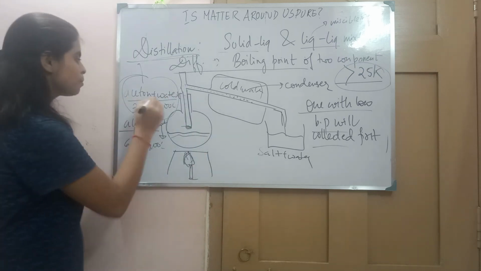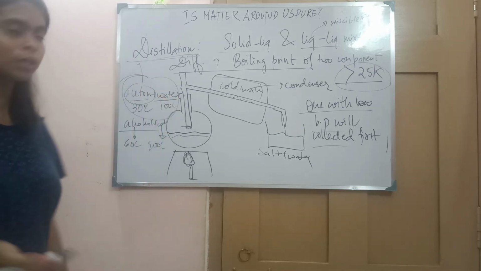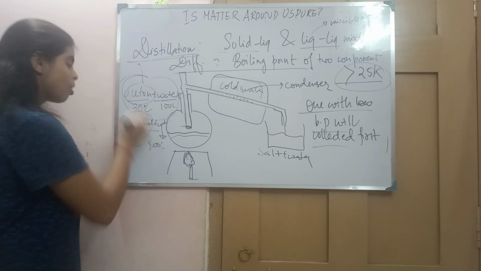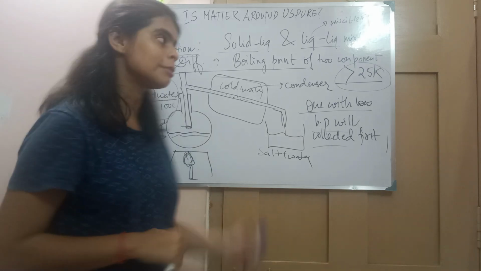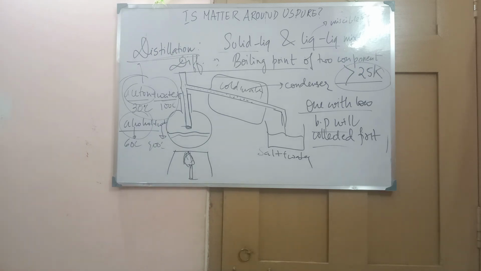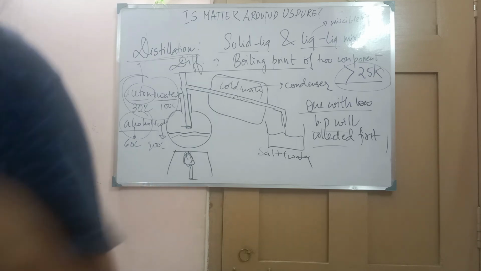So in acetone plus water, the acetone will be collected first, water will be collected later on. In alcohol plus water, alcohol will be collected first and then water. So this is distillation. So it's done. We will discuss the rest of the separation methods in the next class.